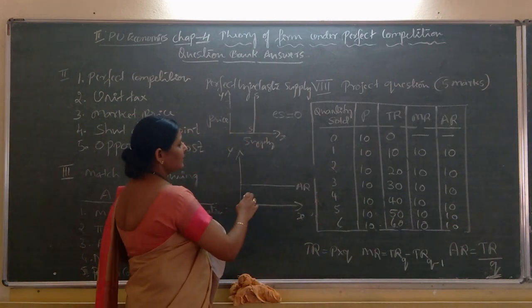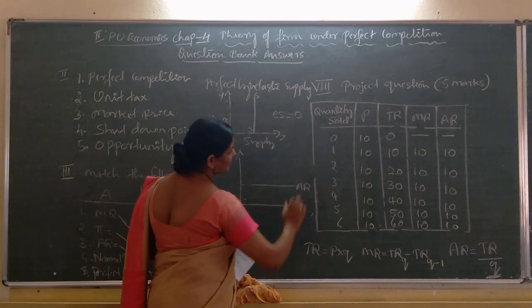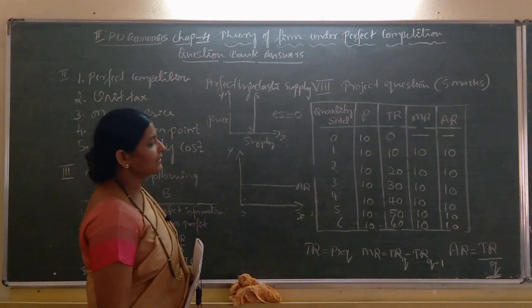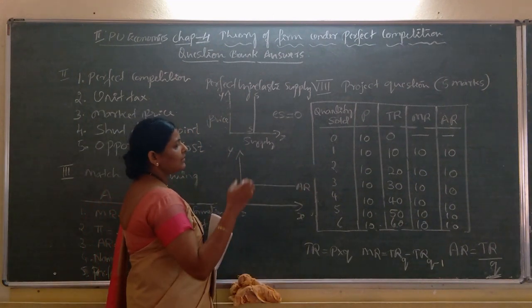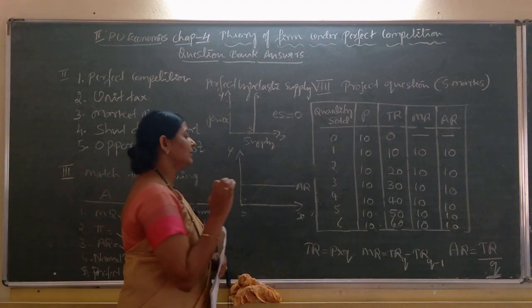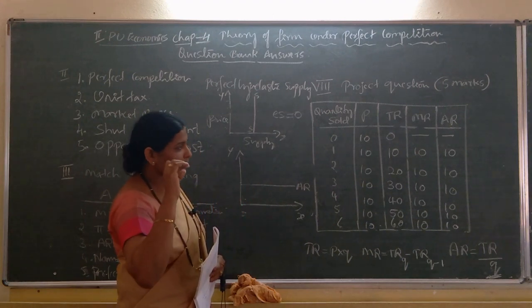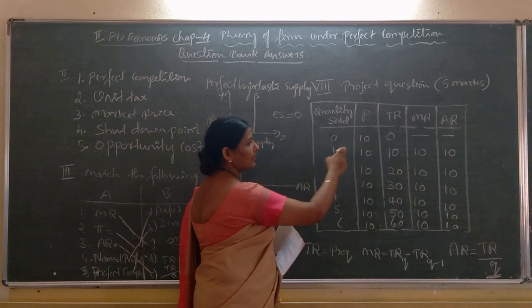That is why in a perfectly competitive market, the average revenue curve is like this, horizontal to the OX axis. Per unit revenue per unit sold is average revenue, and the per unit commodity price is 10, isn't it?